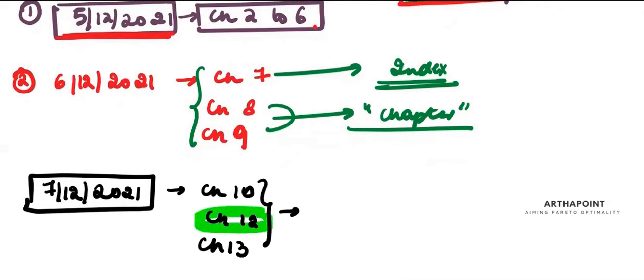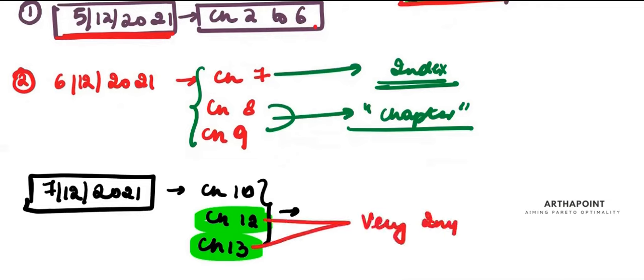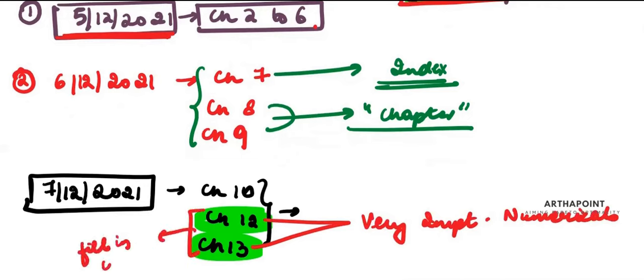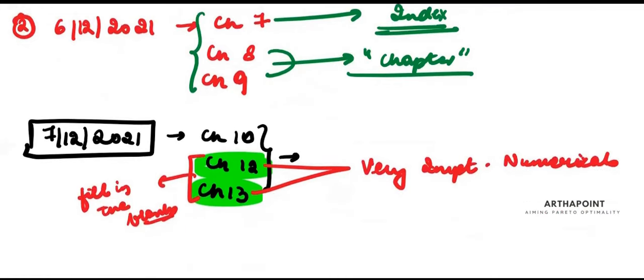In chapters 12 and 13, I have covered some very important numericals. Last year there was a numerical from these chapters in the fill in the blanks. I'm expecting a question will definitely come from these chapters. So you have to for sure understand these chapters, and understand how to calculate risk premium.